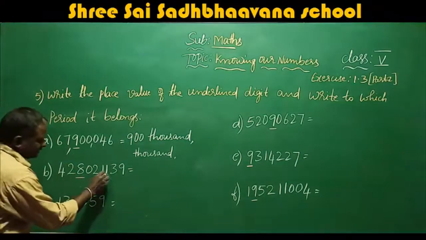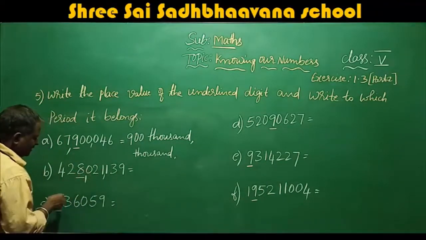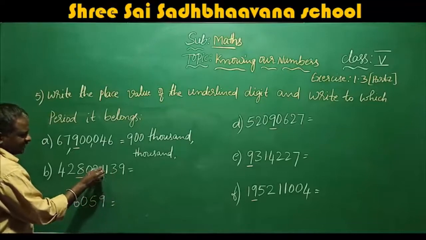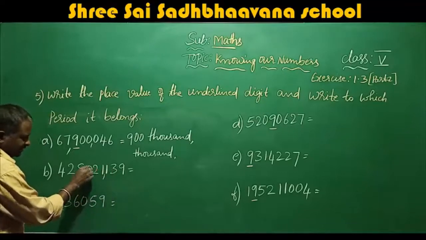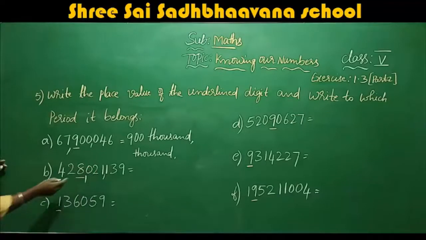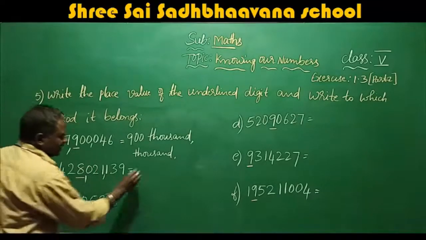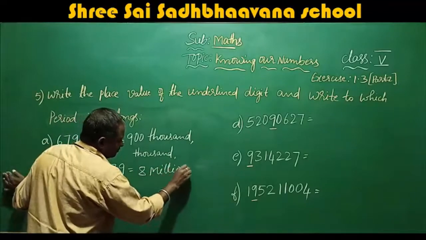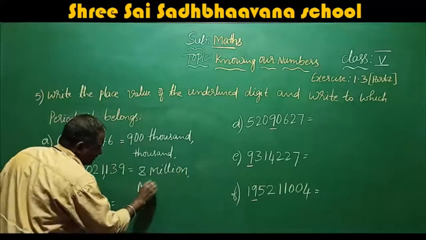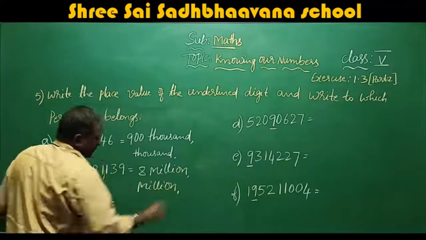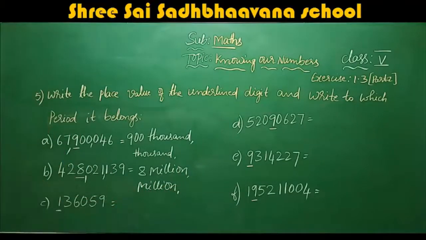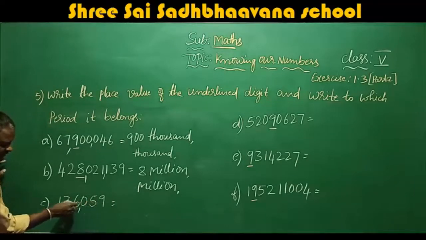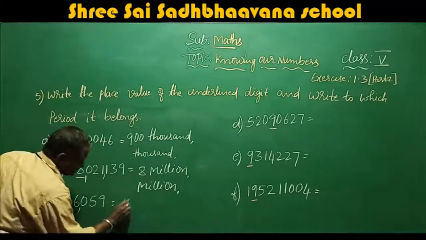Okay. When you come to here, comma, comma. So unit, 10, 100, 1,000, 10,000, 100,000, million. 8 is in million place, so 8 million. What is the place value? 8 million. Which is the period? That is the million period. When you come to here, unit, 10, 100, 1,000, 10,000, 100,000. So same, 100,000.